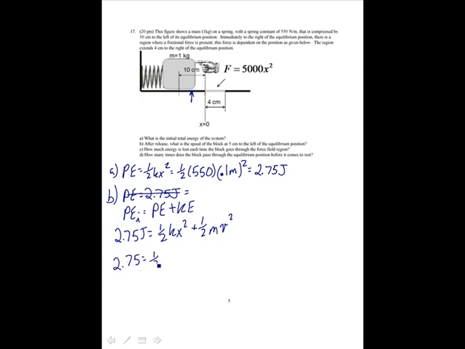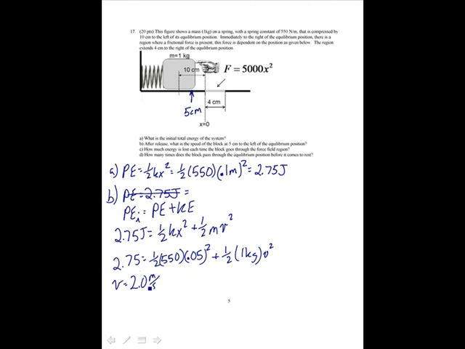And then I need to solve for v, and I'm going to put in some numbers first. 1/2 of 550 times 0.05 squared, that's 5 centimeters. I'm at 5 centimeters right here. Plus 1/2 of 1 kilogram times v squared. And let's see, that gives me 2.75. Solving that for V, I get 2.0 meters per second.